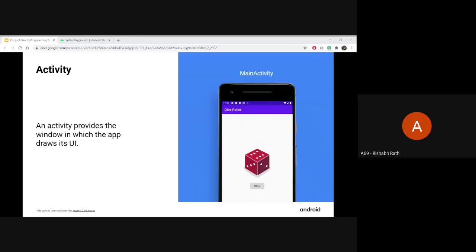So the first app that we are going to create is the dice roller app. It is a simple UI. It has a dice and a button which says Roll. When you click the button, the dice will roll and you'll get a number on it. To build this app, you'll need to understand what an activity in Android is. Activity is very important.